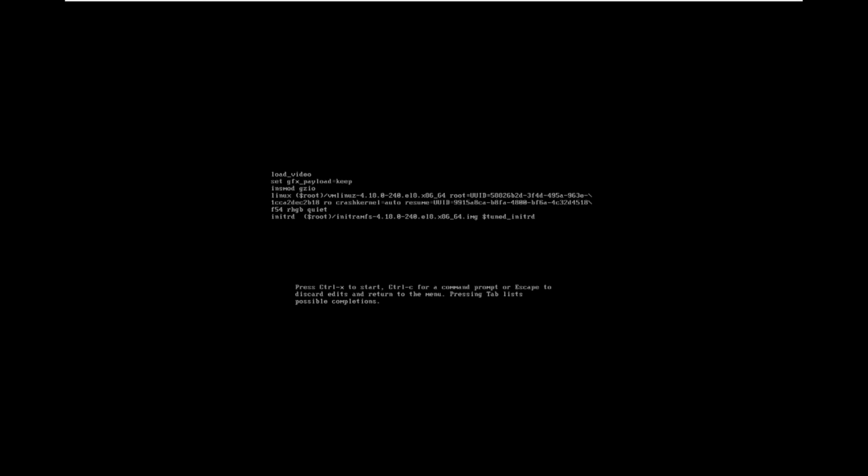After the end of the line, you add rd.break. So rd.break is the option, just keep it, and then Ctrl+X is the option to save it. Now we are breaking the root user password.